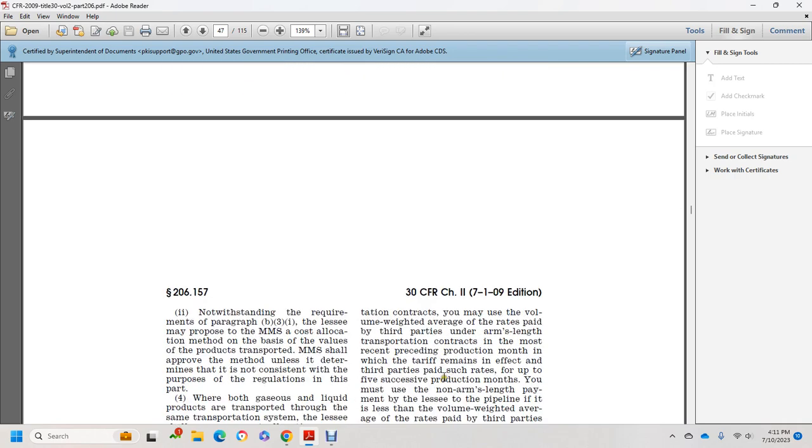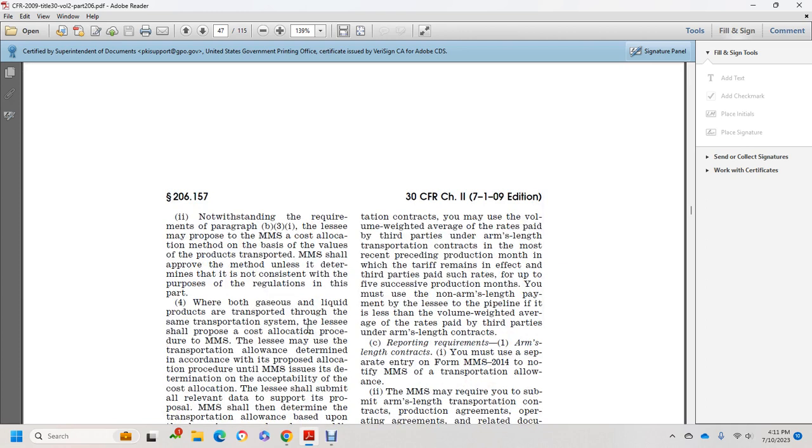Notwithstanding the requirements of paragraph B3.1, the lessee may propose to the Minerals Management Service a cost allocation method based on the value of the product with the transport. The Minerals Management Service shall approve the method, even if determined if it is not consistent with the purpose of the regulation, and is probable with both the gaseous liquid product with the transport with the same transportation system.